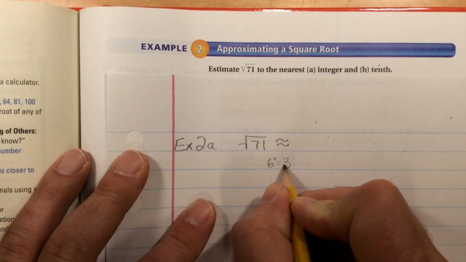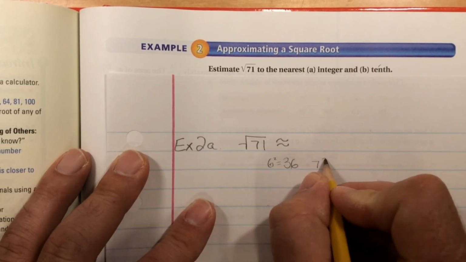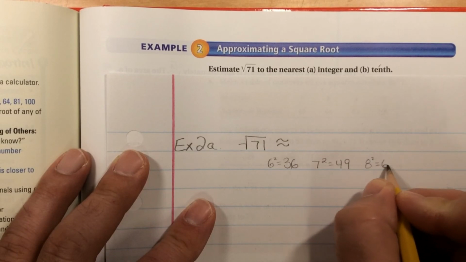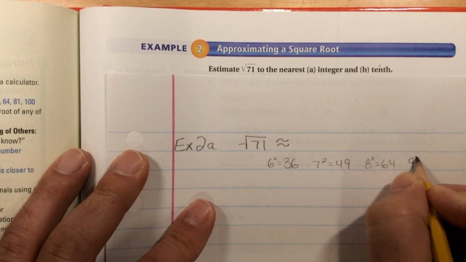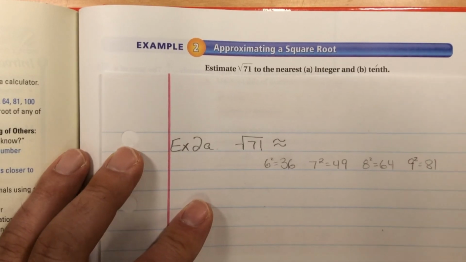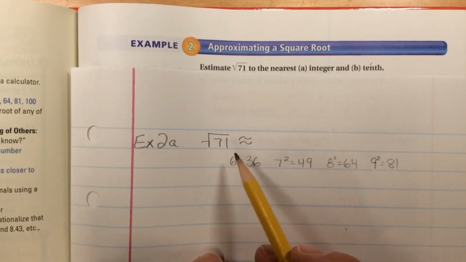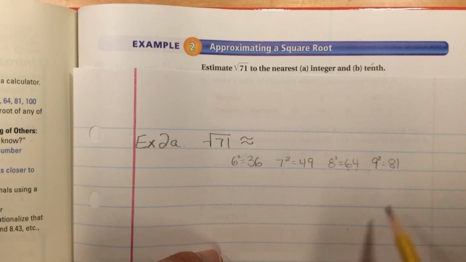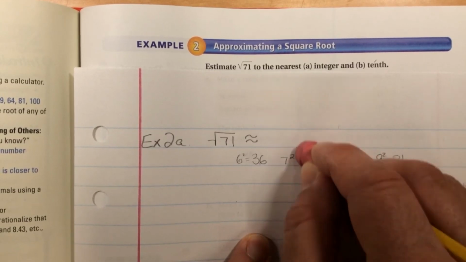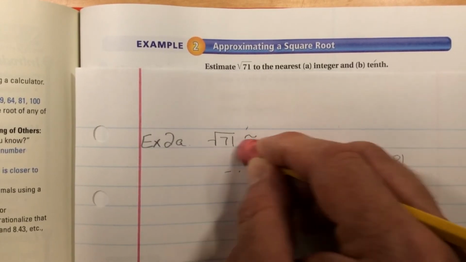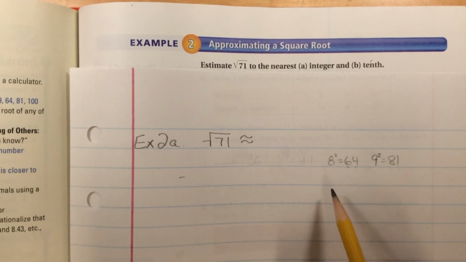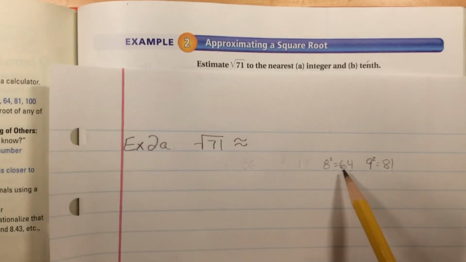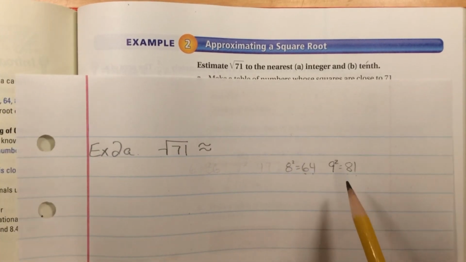6 squared is 36. 7 squared is 49. 8 squared is 64. And 9 squared is 81. So we've got these squares. The square root of 71 falls somewhere in between 64 and 81. So it's not going to be 7 squared or 6 squared. But we are left with these two, either 8 squared or 9 squared.